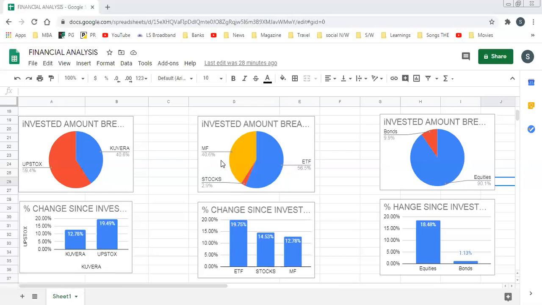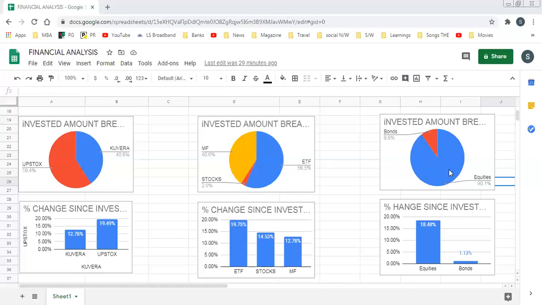And in mutual funds, second highest investment is done, that is 40%, and it is showing the least profit, that is 12.78%. If you combine these two, the highest amount I invested in ETF and the highest profit I also got in ETF. Whereas the least amount I invested in stocks, but I got the second highest profit in stocks. That is the smallest change here.